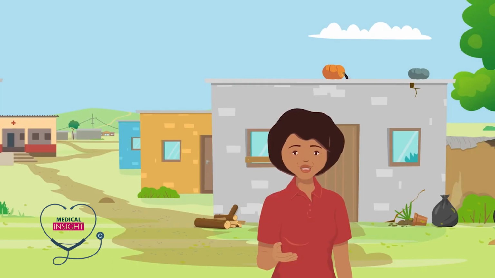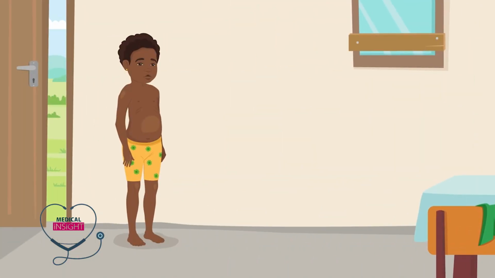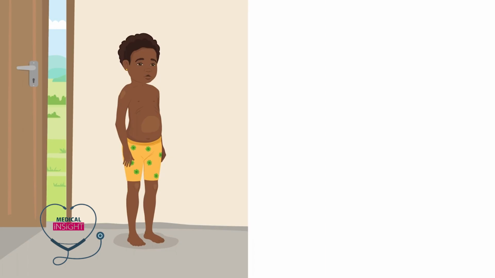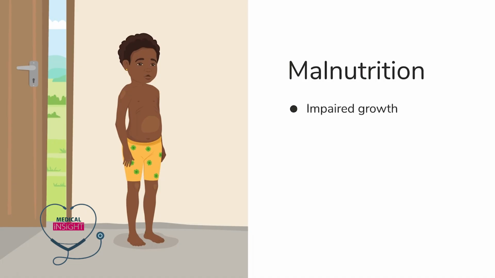As you care for the children in your community, you may see that some are not getting enough nutritious food for their bodies to grow properly. This threat is called malnutrition, and if it continues for a long time, it can cause lifelong damage such as impaired growth and developmental delays. Malnourished children are more likely to die than well-nourished children.